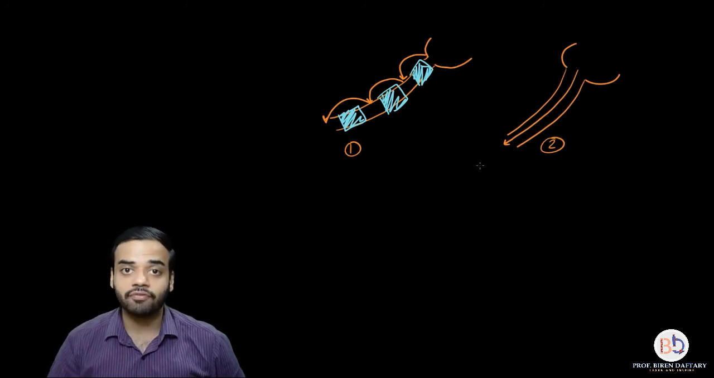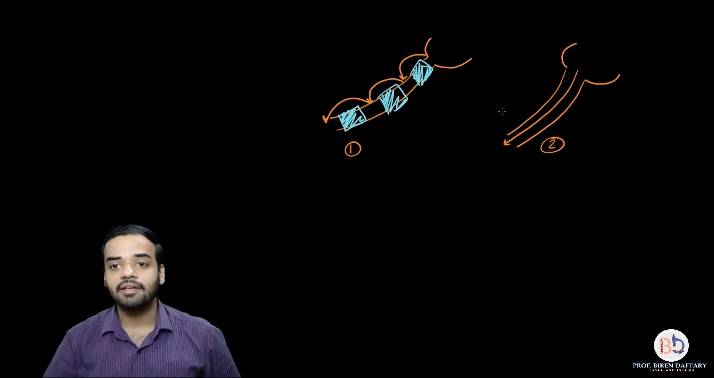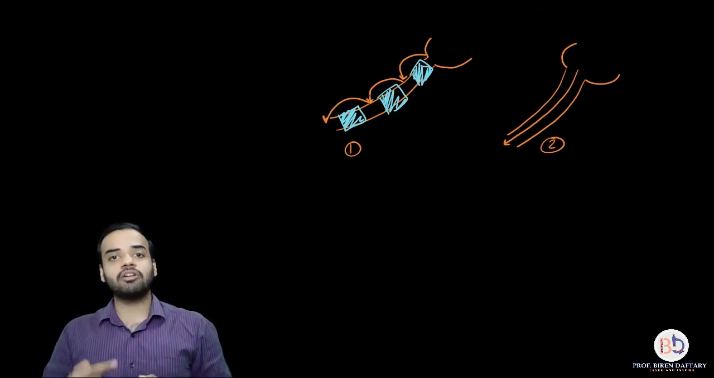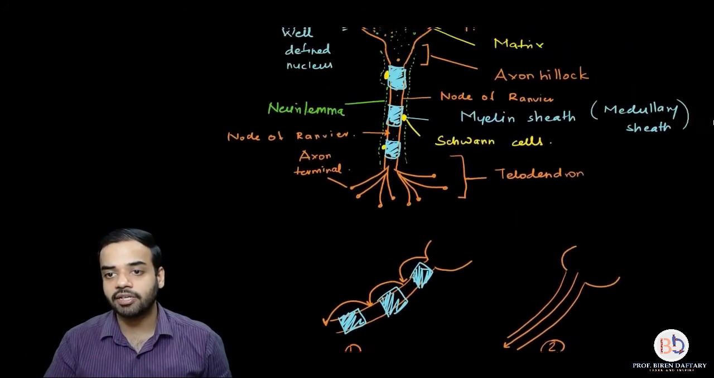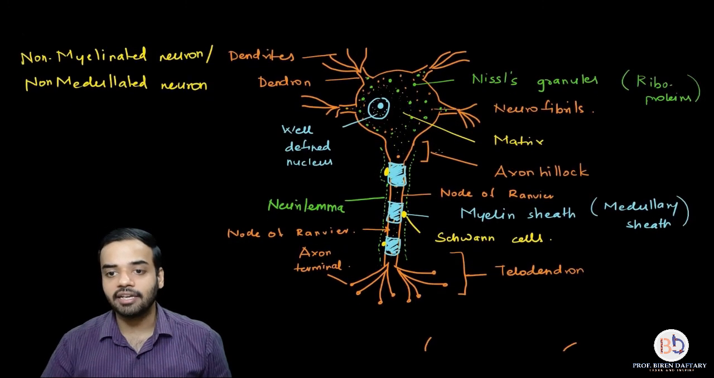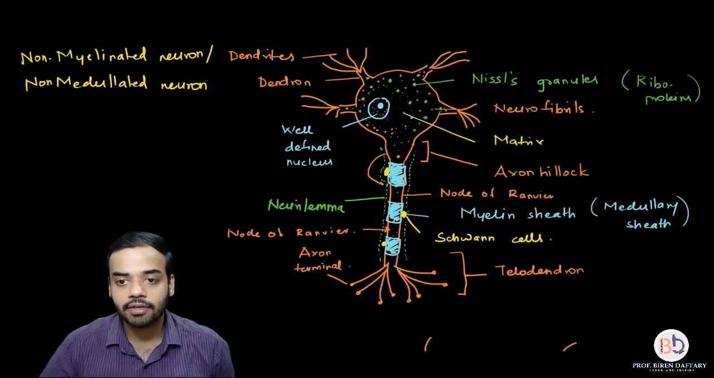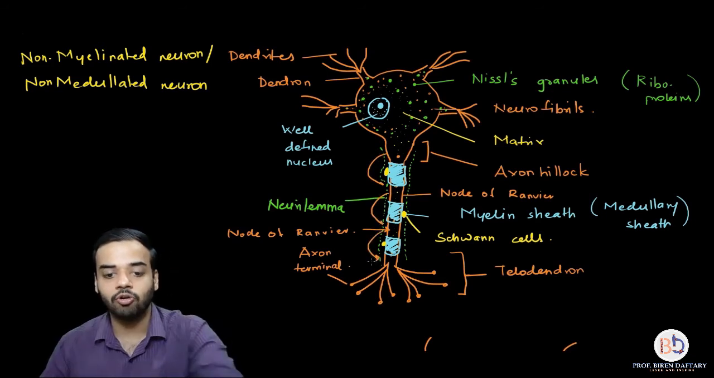Obviously the first method shows a faster conduction rate, because the electrical impulse is jumping. It is going from here to here, here to here. So the conduction of impulse is from one node of Ranvier to the other. If you see this diagram over here, the impulse which is formed is going to jump from here to here, then from here to here, and then from here to here. I hope that is clear.